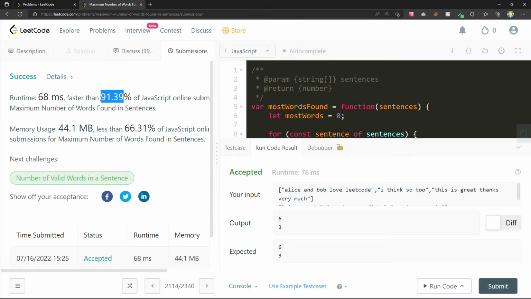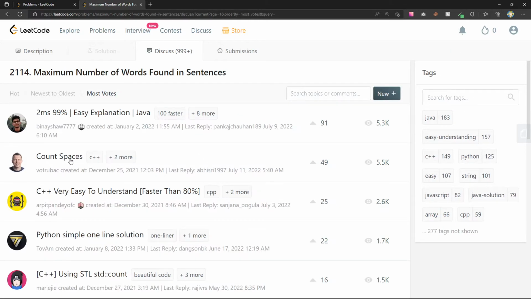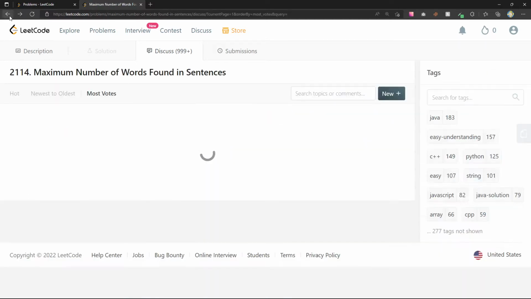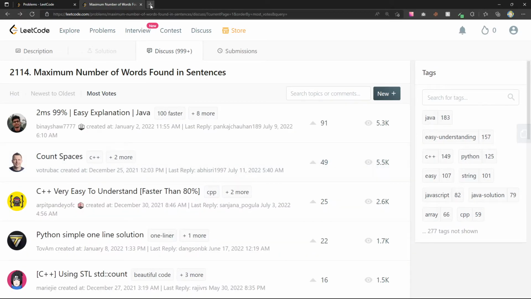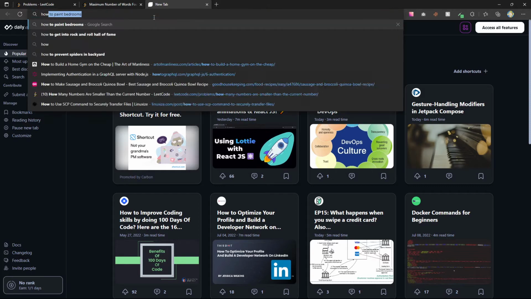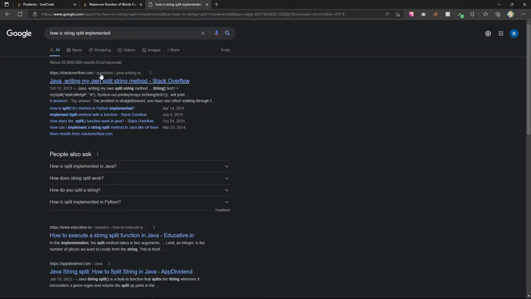Oh, this is 91. I'm just curious to see this. Can we just split? Count the spaces of each sentence, max plus one, and not create temporary strings. So in the split method, do we create a temporary string? How is split implemented? How is string split implemented?